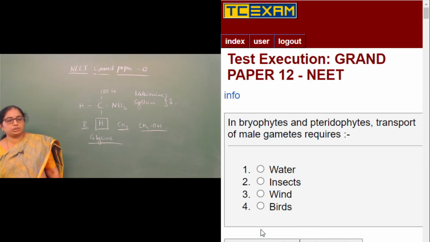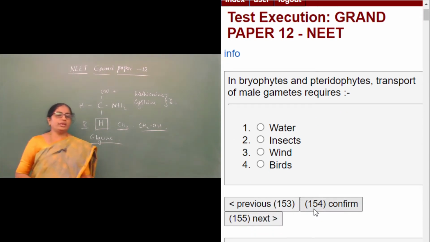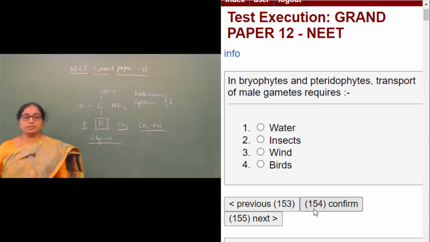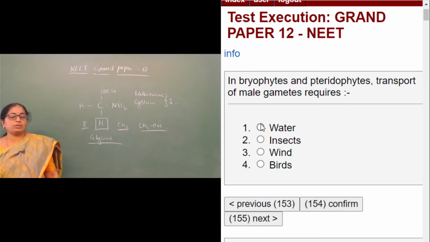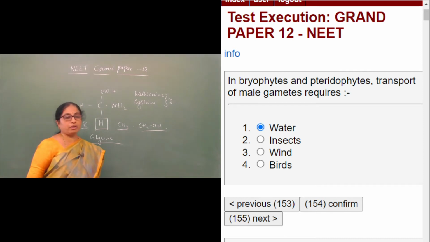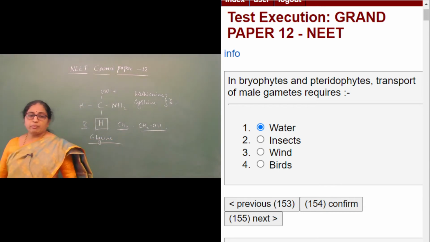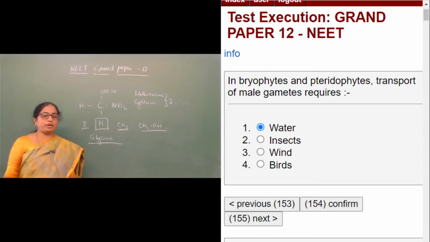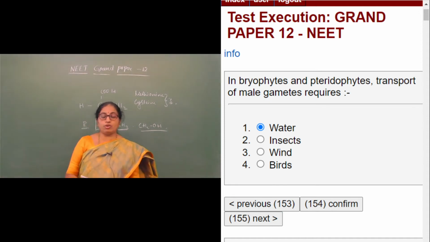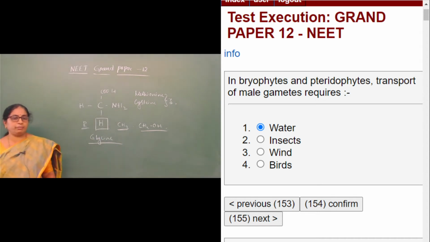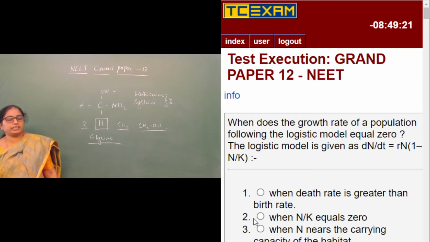Well, looking into the next question, question number 154. In bryophytes and pteridophytes, transport of male gametes requires... The answer is water, because both these gametes are flagellated gametes. So they are motile gametes, and for their movement they require water. Since the gametes produced by bryophytes and pteridophytes are motile or flagellated, they need water for reaching the female gamete. Yes, moving on to the next question.